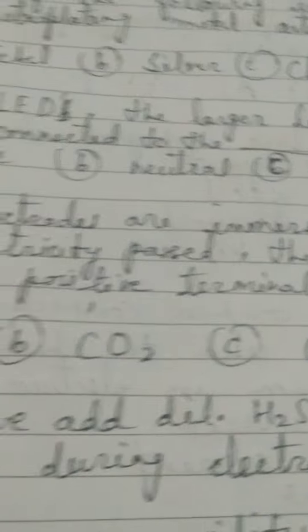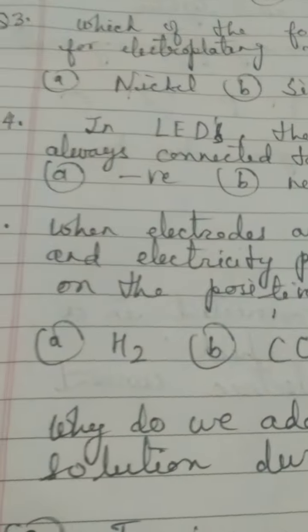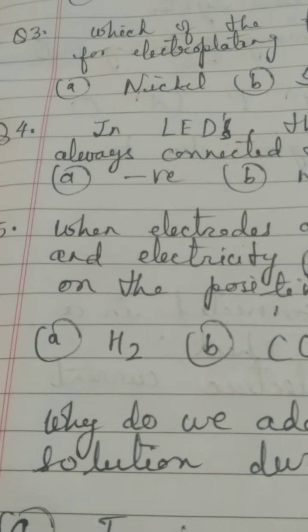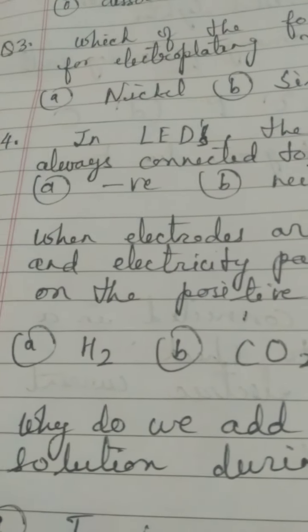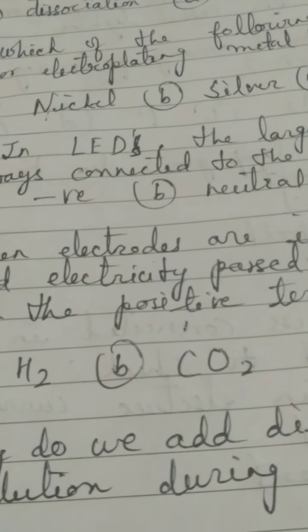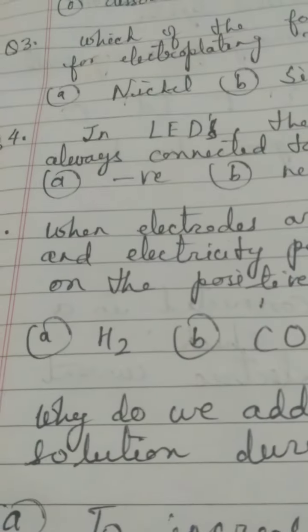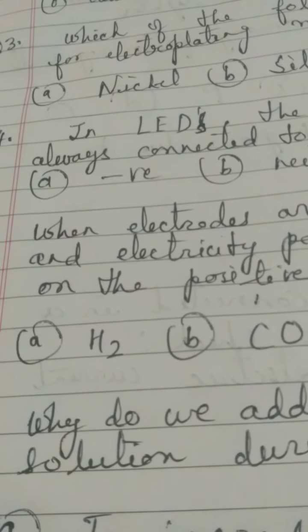Question 5. When electrodes are immersed in water and electricity is passed, the bubbles formed on the positive terminal are actually what gas? That you have to identify. Just remember that activity where I explained to you the chemical effect of electric current, how the electrolysis of water is done.